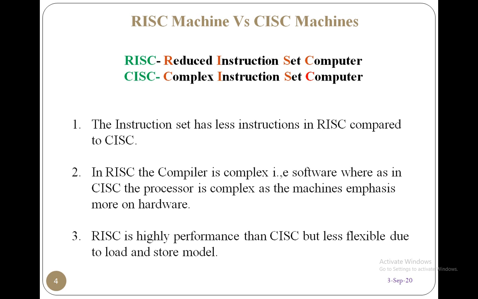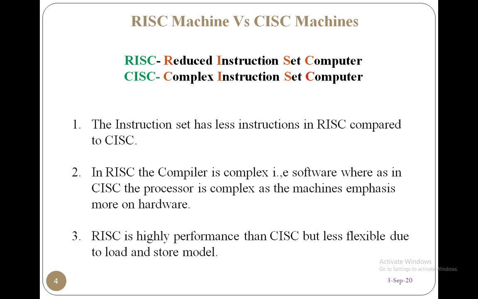And the third one, RISC is higher performance than CISC. When coming to performance, RISC-based machines are high performance because they have a reduced instruction set, and also it is a 32-bit instruction. This ARM7 is a 32-bit processor. Whereas CISC is less flexible due to the load and store model.